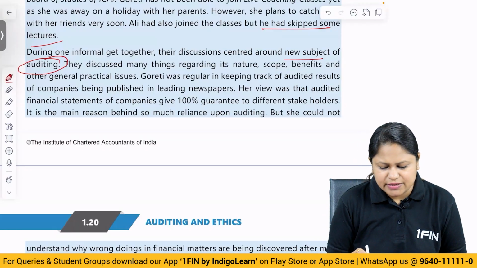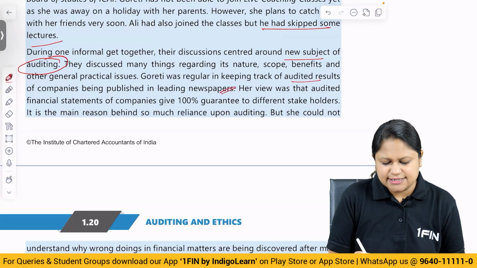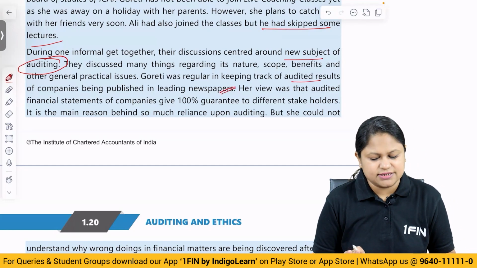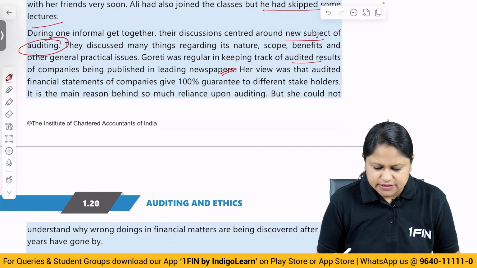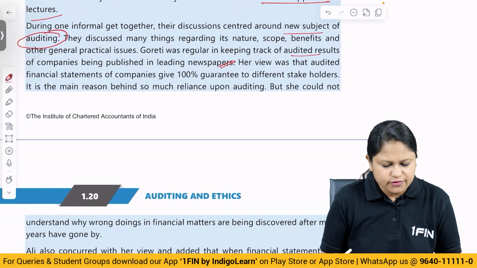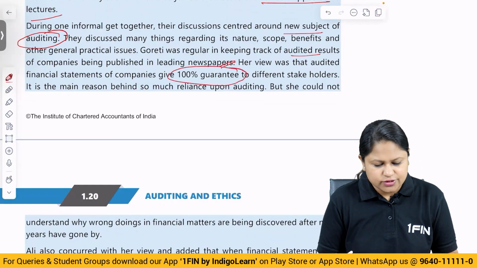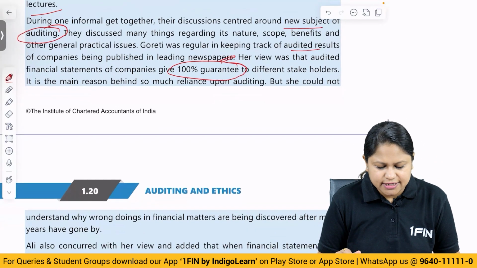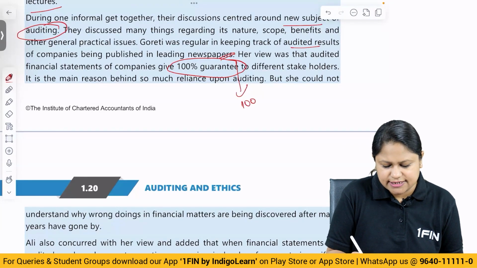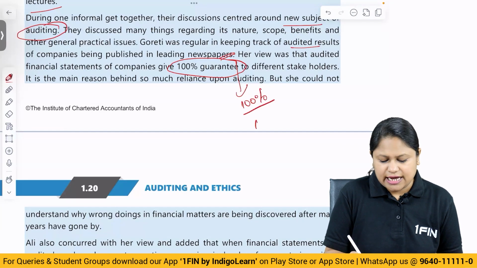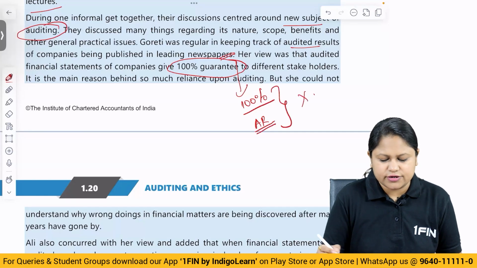Gorita was regular in keeping track of auditing results of companies being published in the leading newspapers. As I told in the beginning, they used to catch up on the news on a regular basis. So obviously she has some knowledge about what has been published in the newspapers. Her view was that audit of financial statements of companies gives 100% guarantee to different stakeholders. It is the main reason behind so much reliance upon auditing. So the first point that she is making is 100% reliance, which in our language we call absolute assurance. So here obviously her thinking goes wrong.